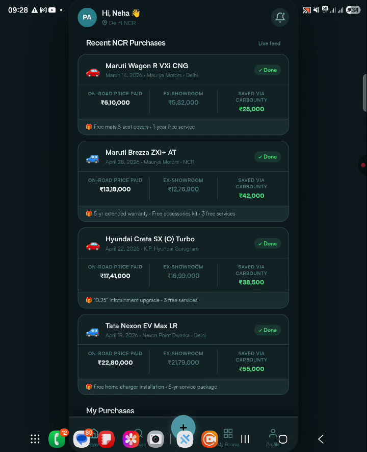In closing, I just want to say the Indian car buyer has never had a platform that truly works for them. Car Bounty is that platform, transparent, fast, built to put the power of competition in the hands of the consumer. We are not building a product; we are changing how India buys its next car.